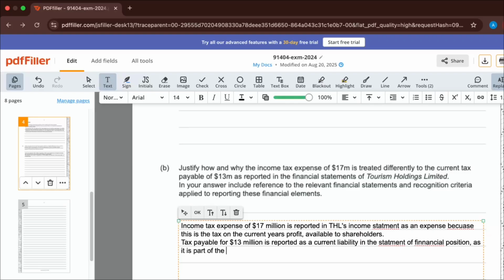So it is part of the income tax expense, not yet paid to the IRD, for the next accounting period. Next financial year, we'll say, or accounting period.